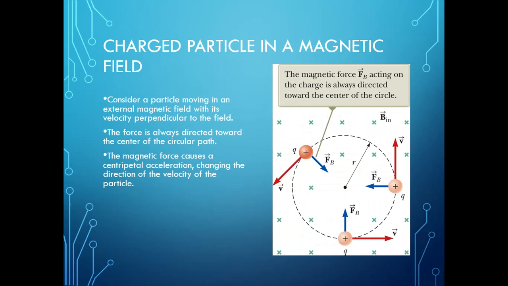Now, charged particles in a magnetic field. Consider a particle moving in an external magnetic field with its velocity perpendicular to the field. The magnetic force Fb acting on a charged particle is always directed toward the center of the circle. See here, there is the force in the direction of the center of the circle, and these are the velocities. So the magnetic force causes the centripetal acceleration, changing the direction of the velocity of the particle.